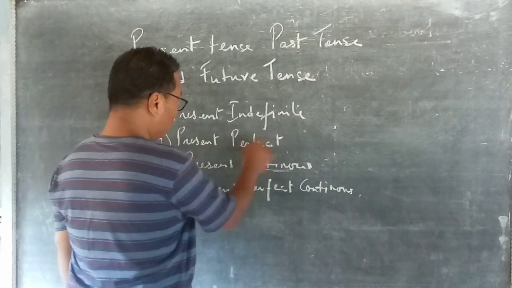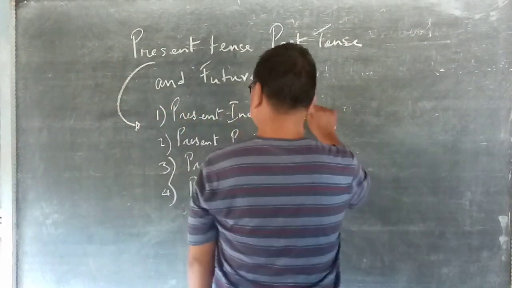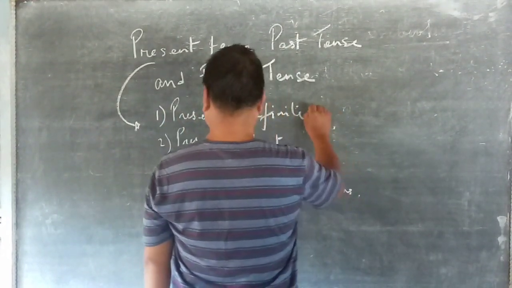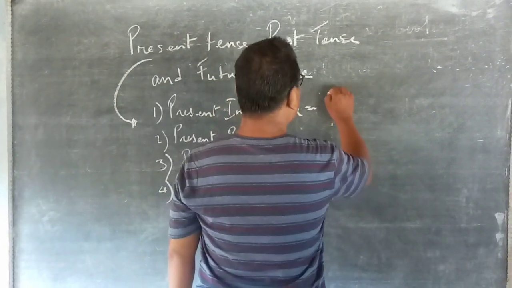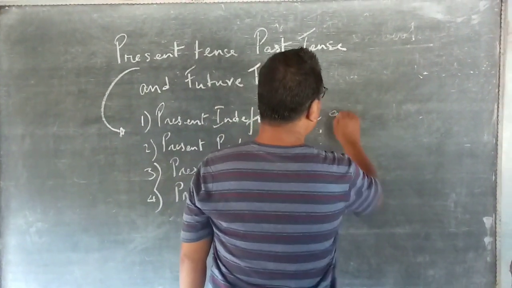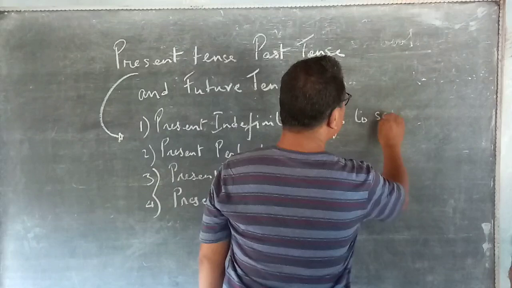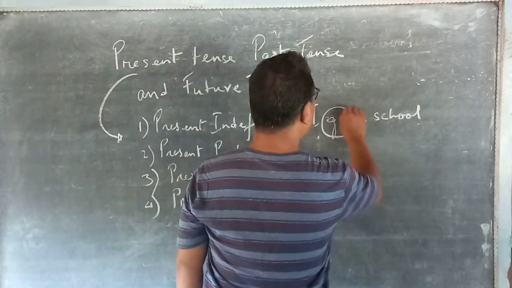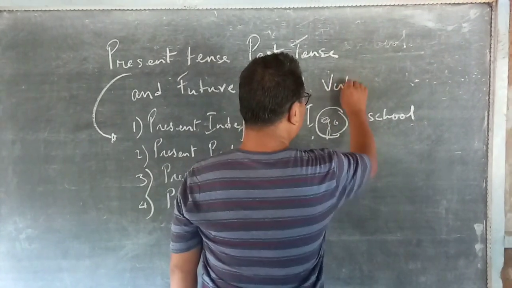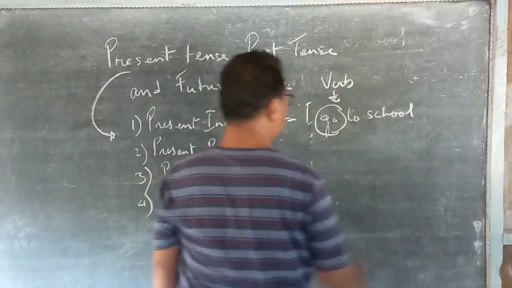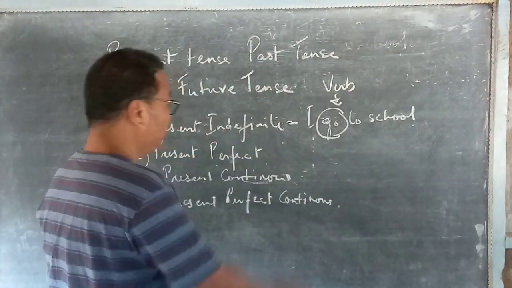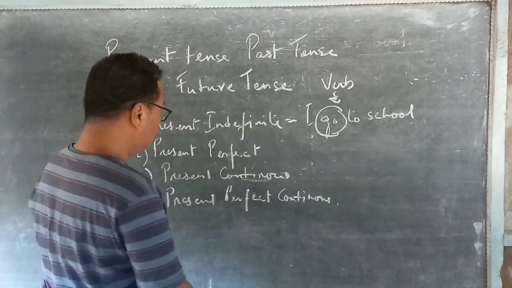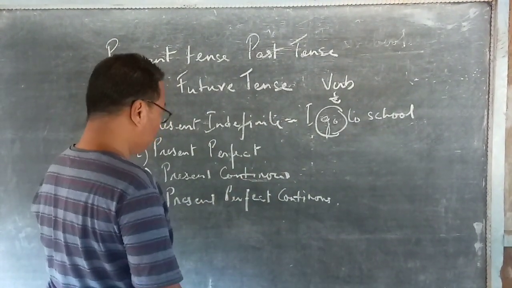So here, let us make one sentence in the present tense. I go to school. The verb is go. Here I'm making a sentence in present indefinite. I go to school.